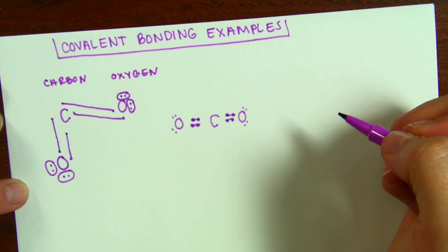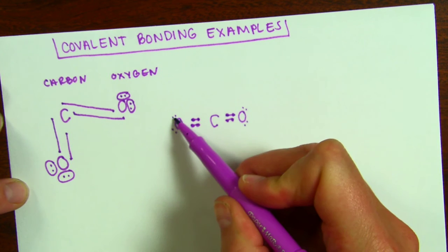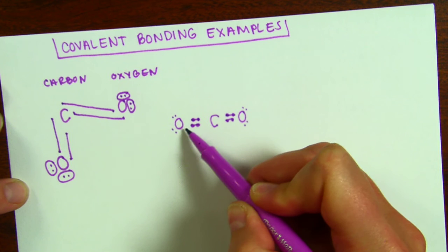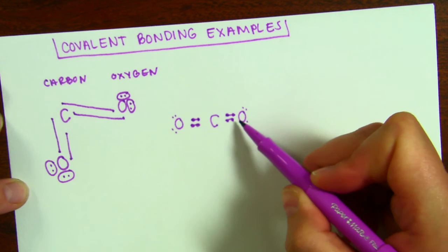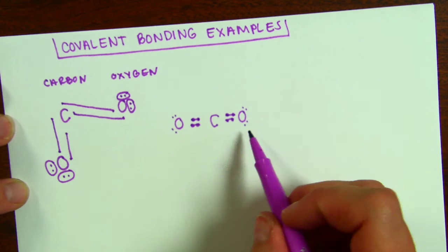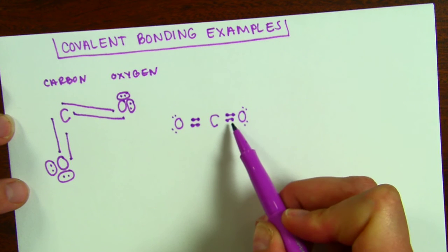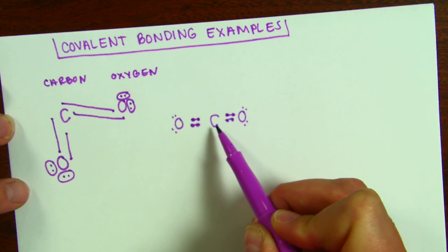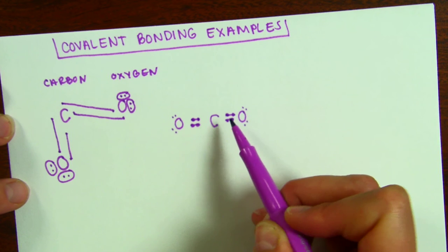And then I'm going to make sure that each oxygen atom has 8 valence electrons. So we're going to start over here. 2, 4, 6, and 8. So this oxygen atom has 8. It's good to go. 2, 4, 6, and 8. So all 3 of the atoms in this compound have 8 valence electrons. Even though those are shared, we count them as carbon's valence electrons as well as oxygen's valence electrons because they are sharing those.